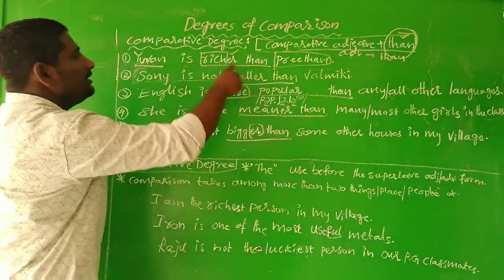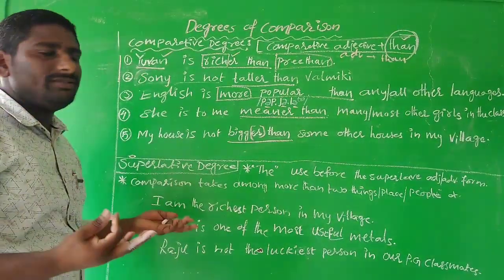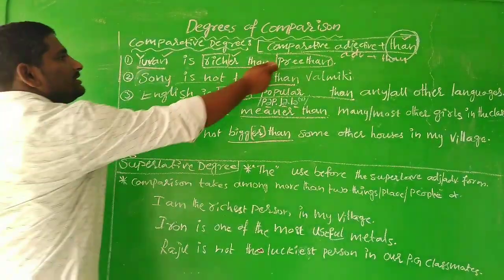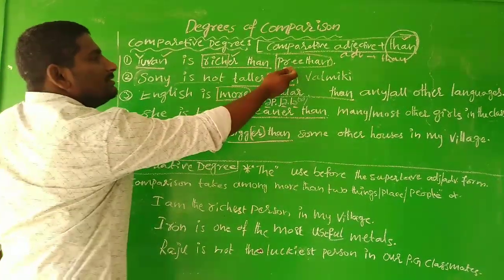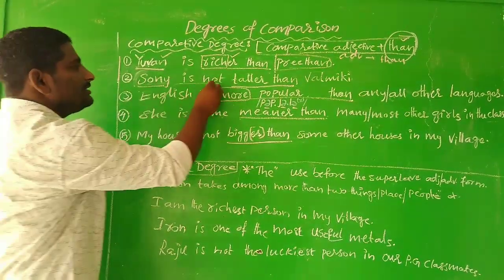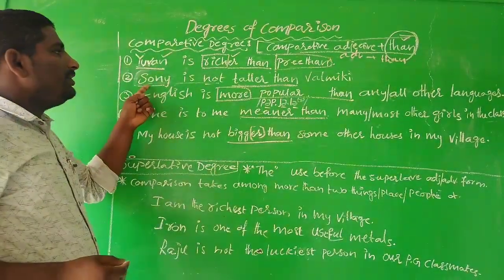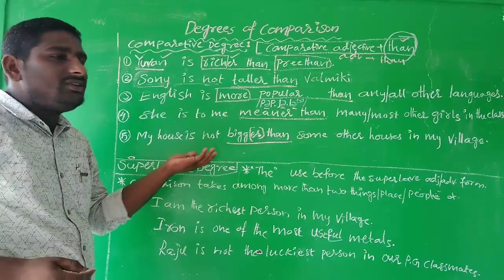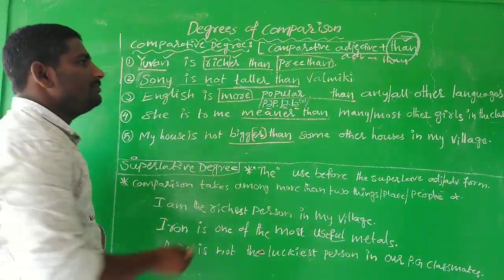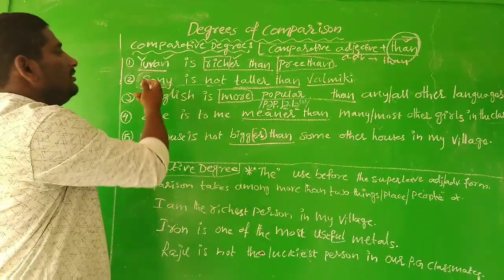So he has more money when compared with Pritham. So Pritham is not richer than Yuvan, and Sony is not taller than Valmiki. Means here Sony is shorter than Valmiki. So you can say Valmiki is taller than Sony.